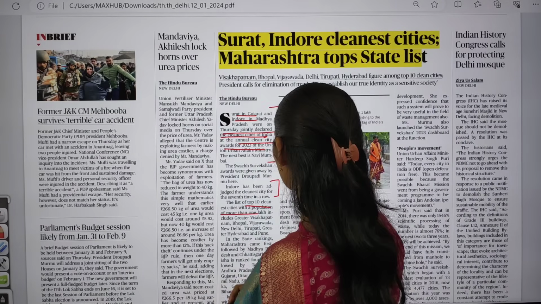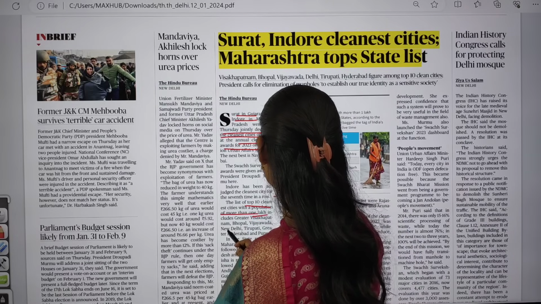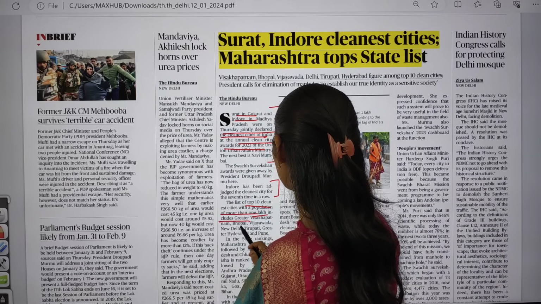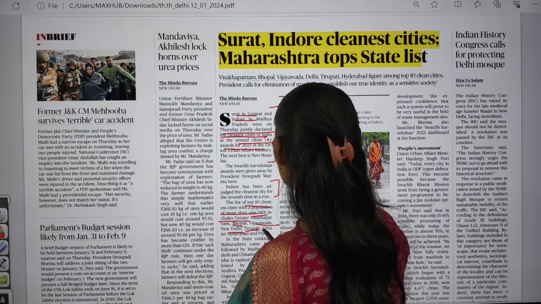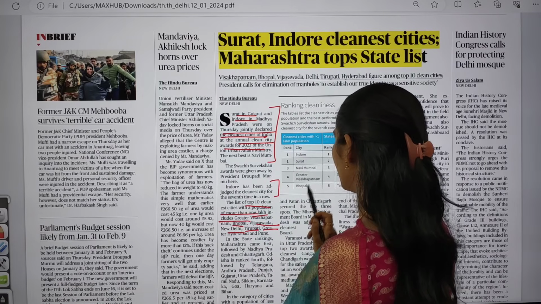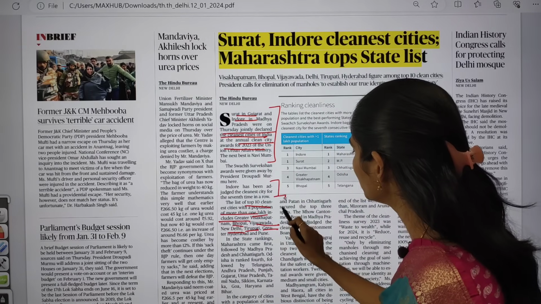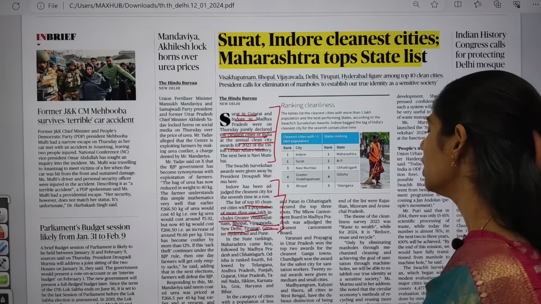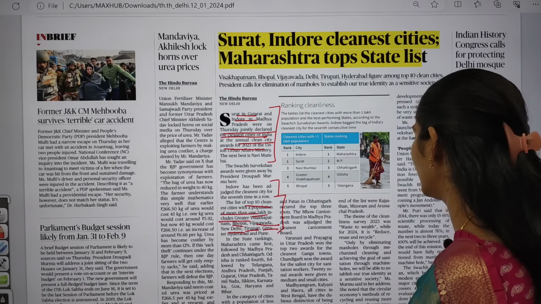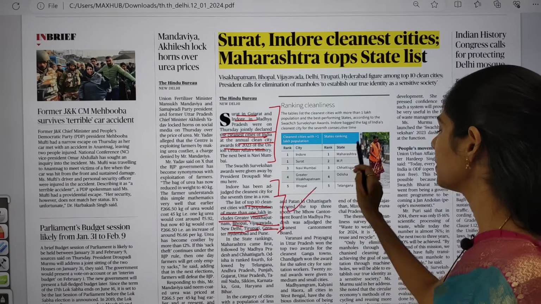The top 10 cleanest cities with a population of more than 1 lakh include Greater Visakhapatnam, Bhopal, Vijayawada, New Delhi, Tirupati, as well as Greater Noida, Greater Hyderabad and Pune. So these are the top 10 cleanest cities with a population of more than 1 lakh people.